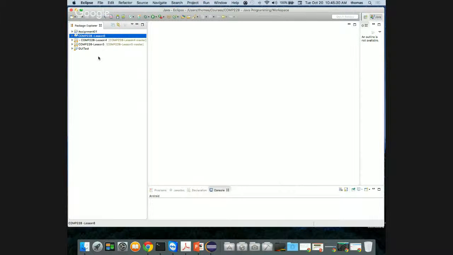Just to reiterate for people who don't really get it yet: when we create a new project, it is really a container for all of your files. That's the difference between the way we do things with Microsoft and the way we do things with Java. In Visual Studio, you have a solution.